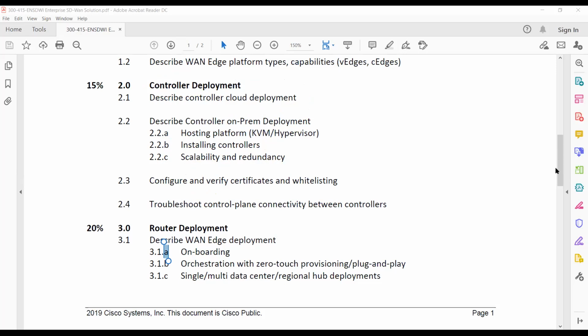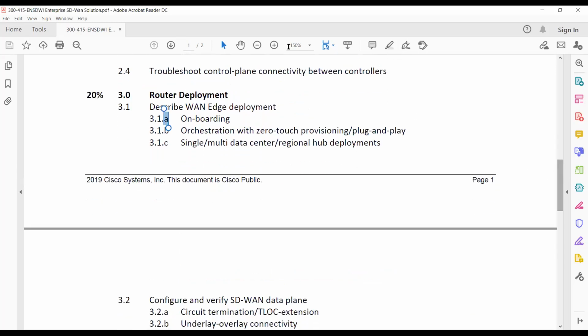Then the third section belongs to router deployment. It means your WAN edge devices, how we can onboard the device, the orchestration with ZTP, that is zero-touch provisioning, and plug and play, right? So we have 2 things, and using these 2 things we can deploy the device. How we can use these things, yes, definitely we'll discuss. As I told you, we have single tenant, multi-tenant, data center, regional hub. These things, yes, we'll discuss in the next-to-next sessions.